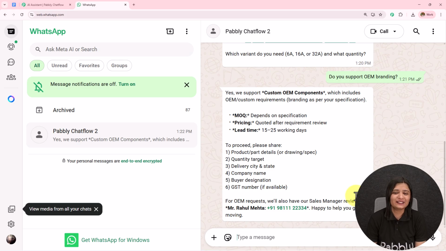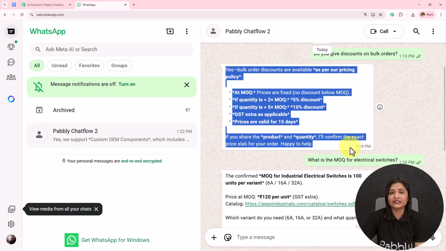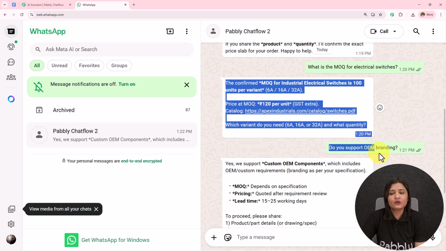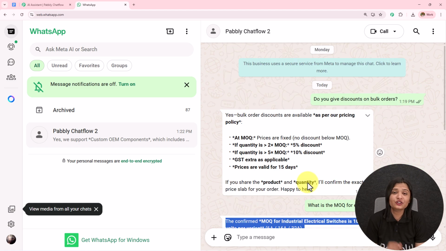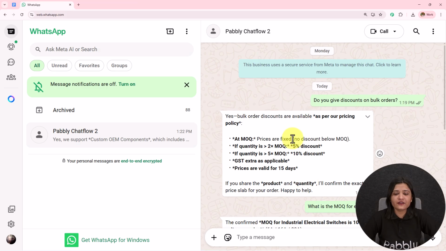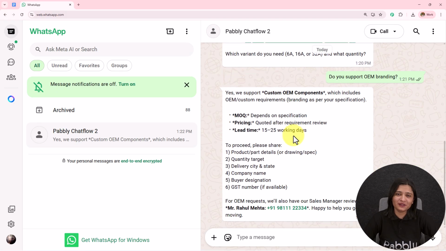So you see that this is how my AI agent is working, and it is giving me proper detailed replies to all the queries which I am asking. So this is how my AI agent will work. And now if you also want to learn how you can create this AI agent using Pabbly Chatflow, let's start creating this from scratch. In this video, we are going to see how we can create this AI agent which can automate all our WhatsApp conversations using Pabbly Chatflow.